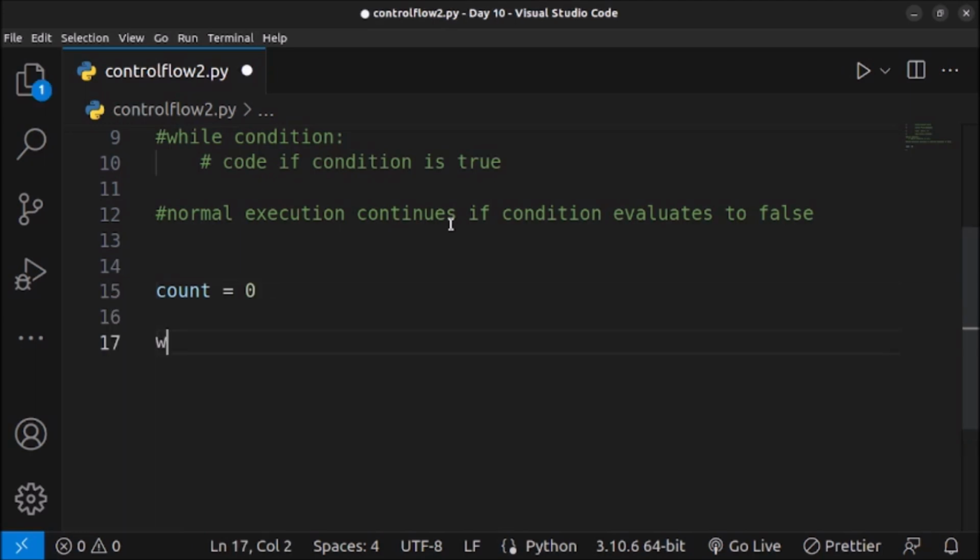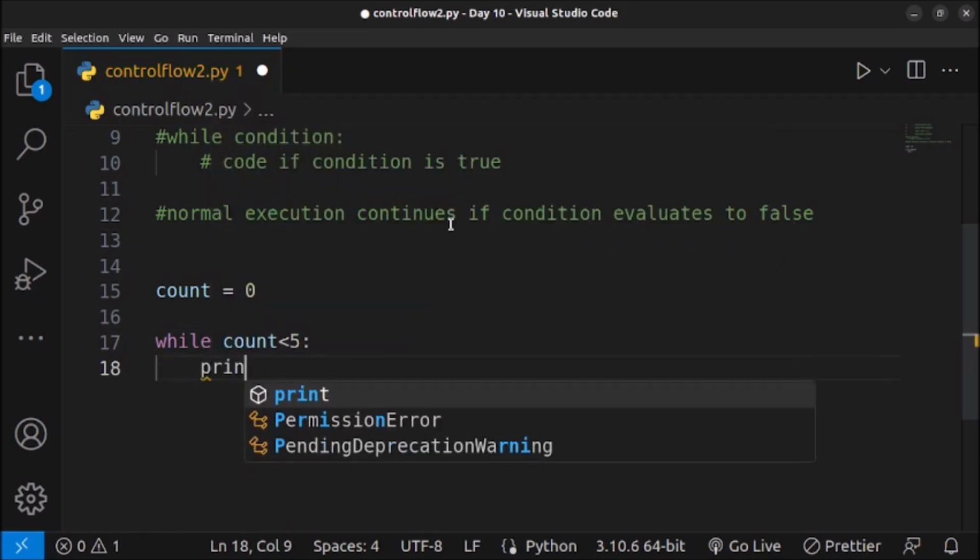For that I will use the keyword while, and I will set the condition count less than 5, and then after that we have to use the colon and press enter.